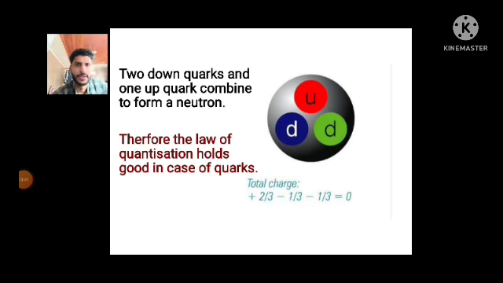Similarly, when 2 down quarks and 1 up quark combine together, they form a particle called a neutron. If we add up their charges, one down quark has a charge of minus 1/3, another down quark has a charge of minus 1/3, and one up quark has a charge of plus 2/3. If we add up these charges, we get a charge of 0e, which is again the charge of a neutron. So we concluded from these 2 examples that the law of quantization holds good at the microscopic level too.